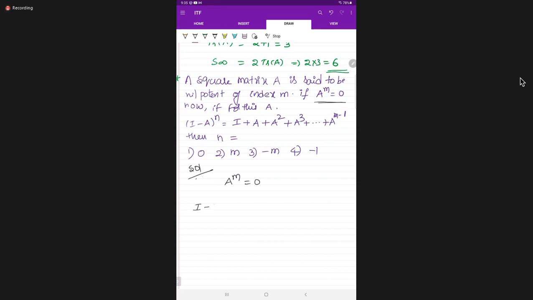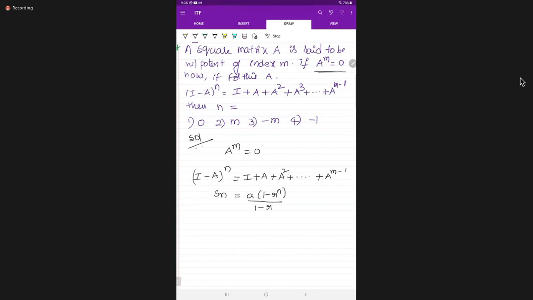I minus a to the power of n equals I plus a plus a square and so on up to a to the power of m minus 1. Now, here we have to apply GP. Tell me, what is the formula for the sum of n terms in GP? Sn is equal to a into 1 minus r to the power of n divided by 1 minus r.